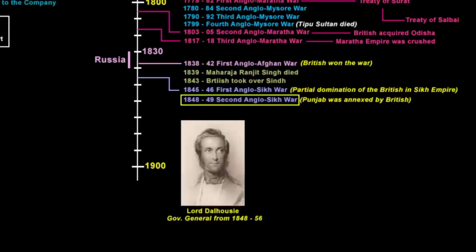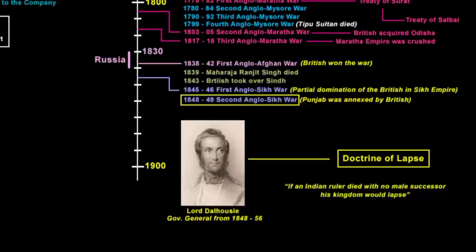Soon after the end of the Second Anglo-Sikh War, Governor General Dalhousie introduced a policy that came to be known as the Doctrine of Lapse. This policy was an upgraded version of the subsidiary alliance policy because, if you remember, in subsidiary alliance, the Indian rulers were not allowed to have their own forces. They were forced to depend on the company forces for any kind of protection, and that too in exchange for payment. And according to this new policy of Doctrine of Lapse, if an Indian ruler died without a male successor, his kingdom would lapse and would become part of the company's territory.